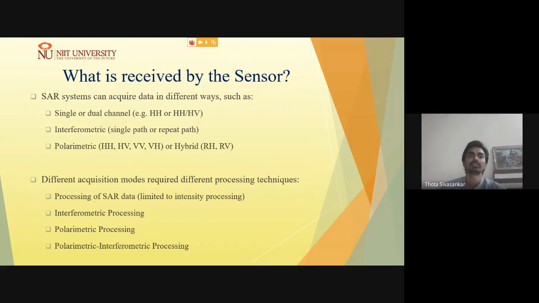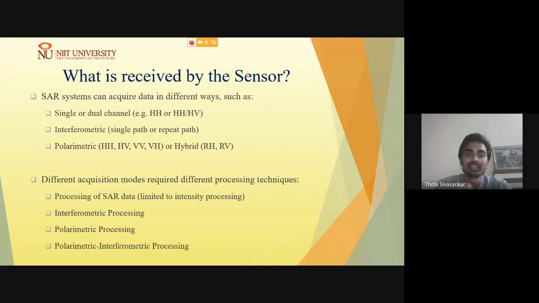So what type of information do we receive from the imaging radar? Usually SAR systems are designed to acquire images in either single or dual channel, where we might be working with HH, HV or VV.